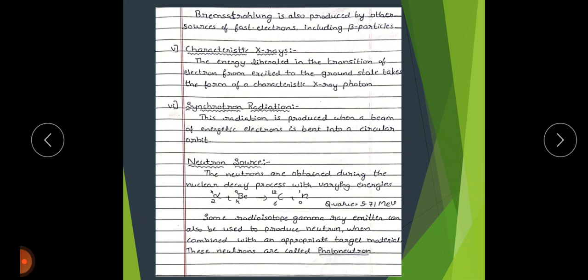Characteristic X-rays were discovered by Charles Glover Barkla in 1909, who later won the Nobel Prize in Physics for his discovery in 1917.